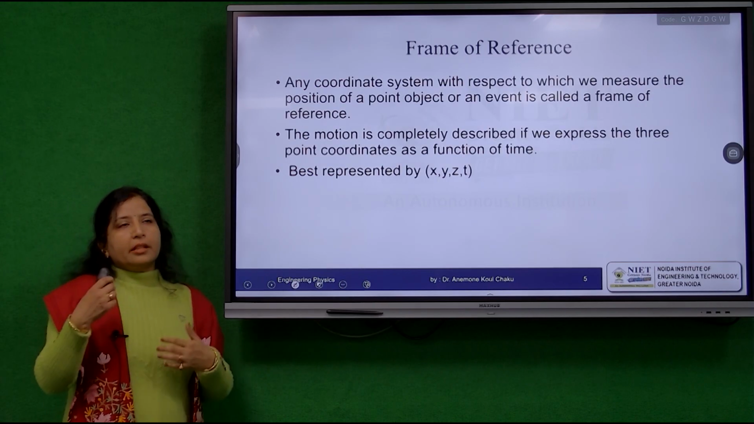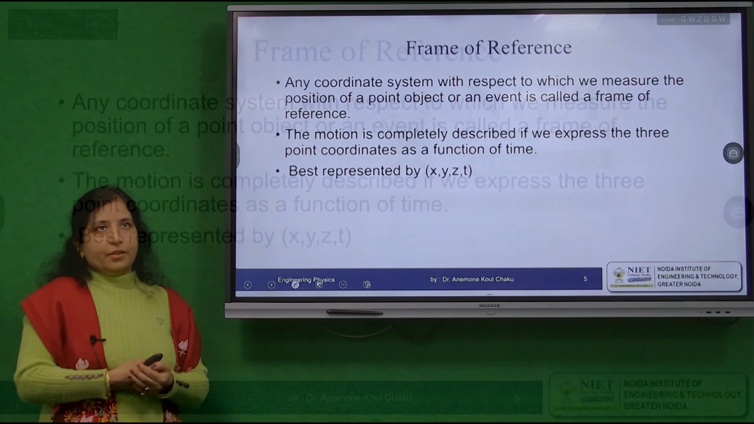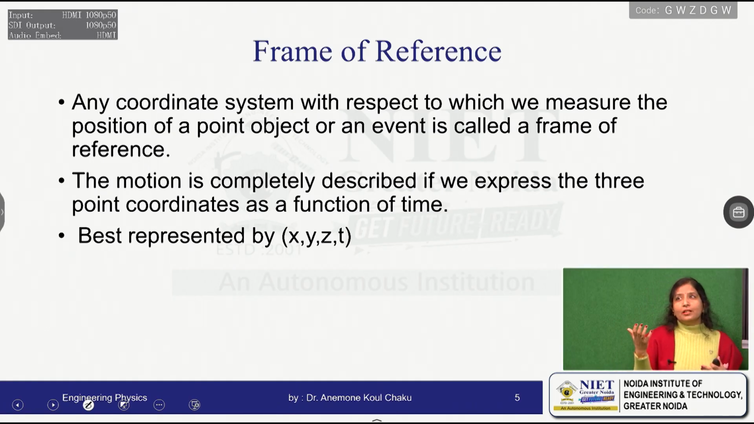Now, to make things more understandable, we have to understand what this frame of reference is. Different observers in different frames of reference have different points of view. According to that, we say that nothing in this universe is absolute; everything seems to be relative.